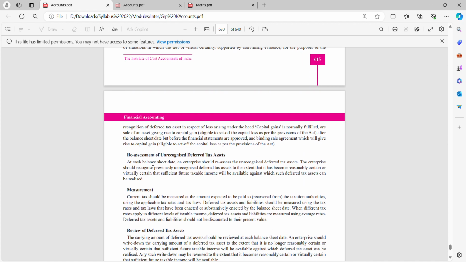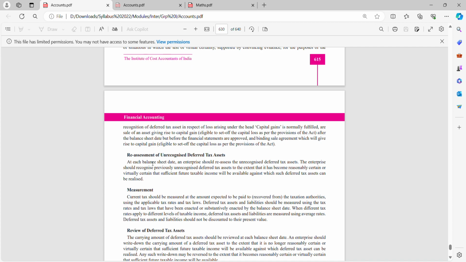Let me move ahead. Reassessment of unrecognized deferred tax asset. At each balance sheet date, an enterprise should reassess the unrecognized deferred tax asset. If it is unrecognized, you should reassess why it is unrecognized and what you are required to do. The enterprise should recognize a previously unrecognized deferred tax asset to the extent that it has become reasonably certain or virtually certain that sufficient future taxable income will be available against which such deferred tax assets can be realized.